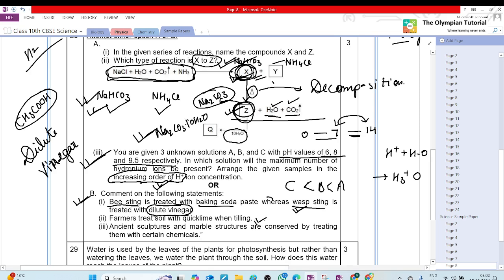Next, farmers treat soil with quicklime when tilling. What is the formula of quicklime? CaO. Quicklime is added to make the soil neutral or basic.